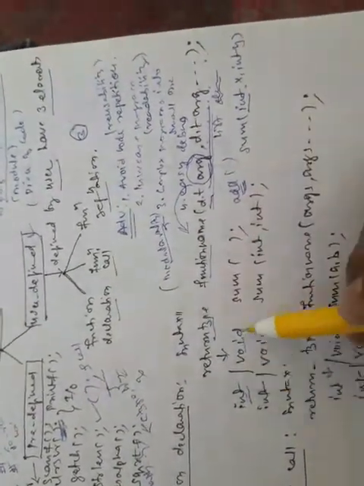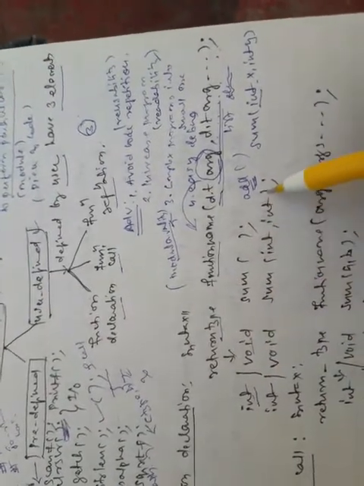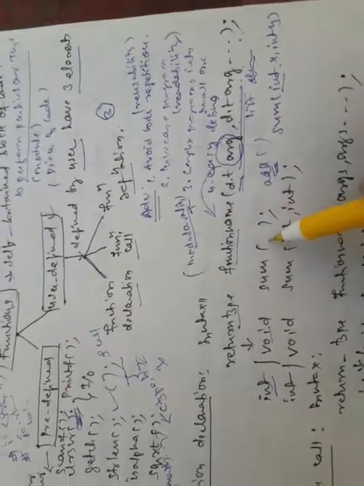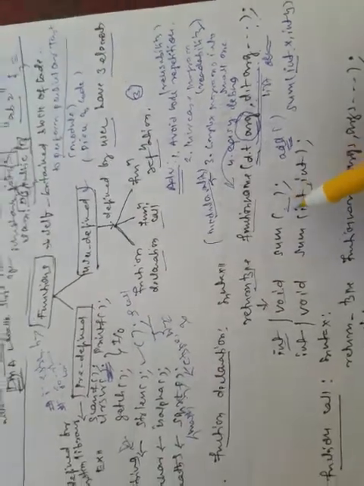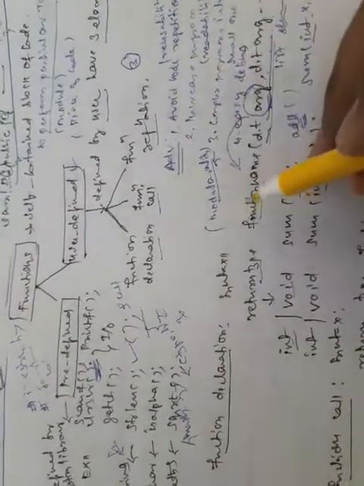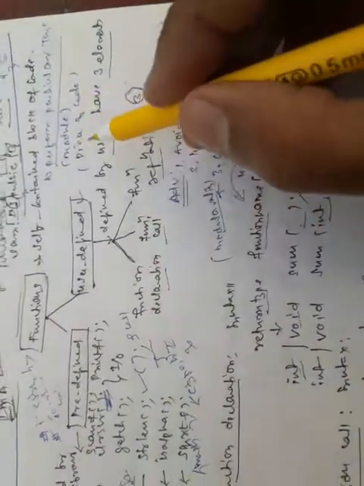Like I have given integer sum or void sum, or integer sum of integer comma integer, or void sum of integer comma integer. Here it is with arguments and without arguments. Now, what is an argument? An argument is any value you are passing to the function to perform a particular task.